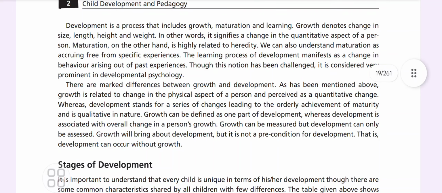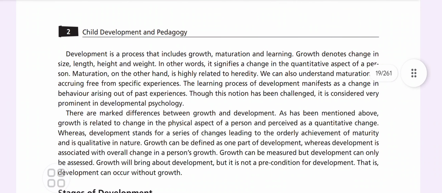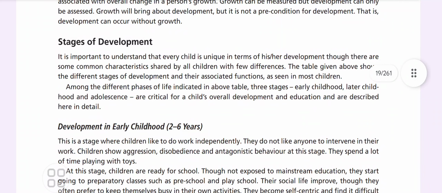Now, what is development? Development is a process which includes growth, maturation, and learning. Growth denotes change in size, height, length, weight. It signifies a change in the quantitative aspect, right? Maturation, on the other hand, is hereditary, like the sense which you are having, right? More or less.